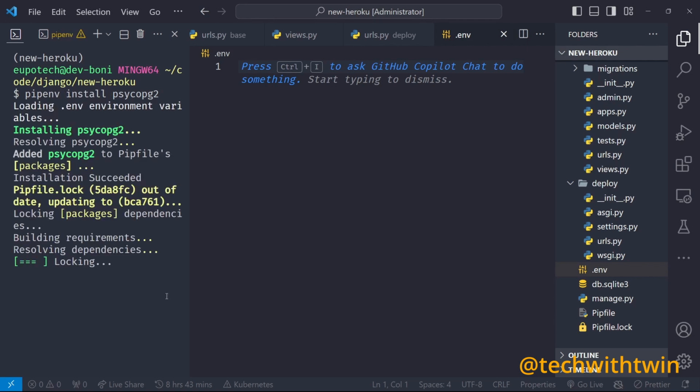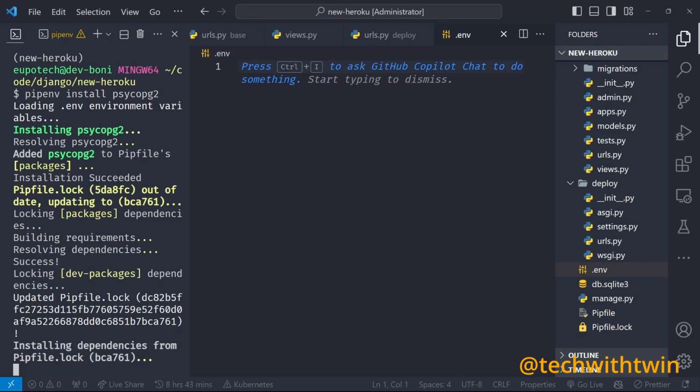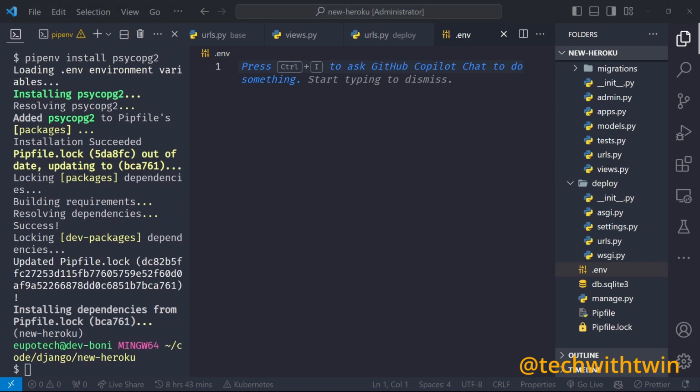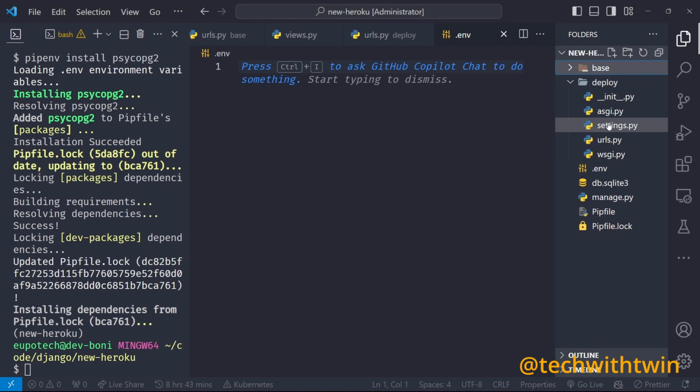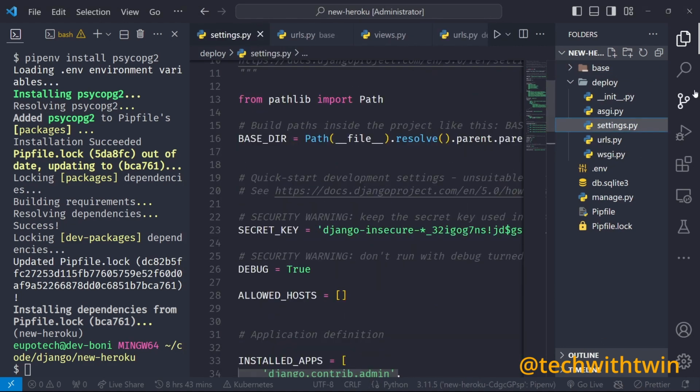You need to install these so that they can help us communicate with the Postgres database that we have. So yeah, that's it. The next step is in the settings.py file. I can close this one and go to the settings. Now in the settings, we need to replace this stuff with